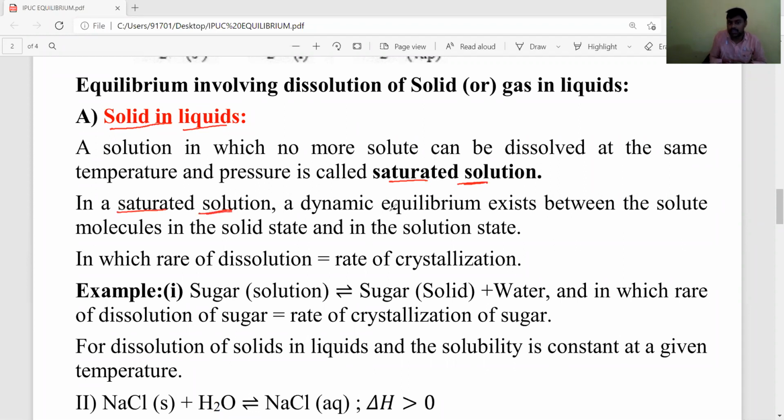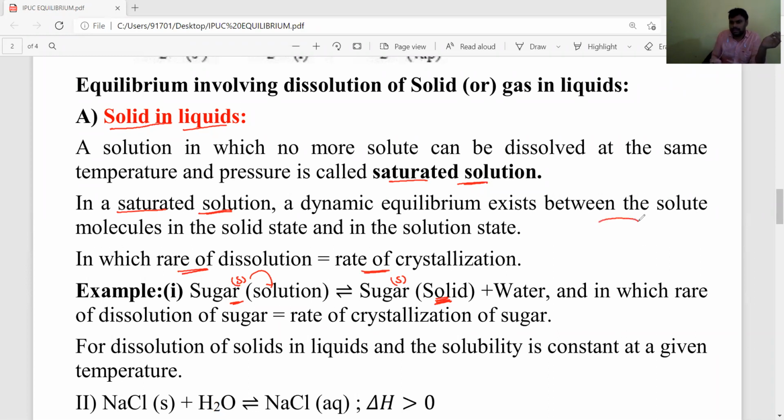Because in saturated solutions a dynamic equilibrium exists between the solute molecules in the solid state and in the solution state. The solute, sugar, exists in solution form and also in solid form. Both exist in equilibrium. That is, the rate of the dissolution process equals the rate of the crystallization process.